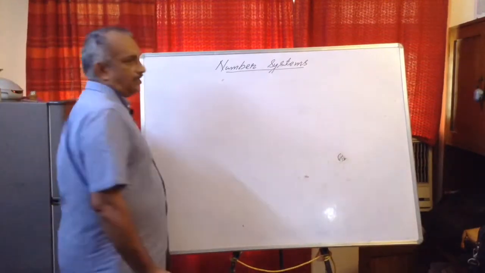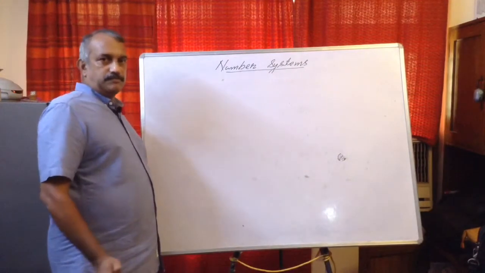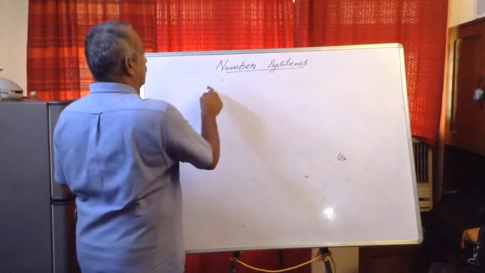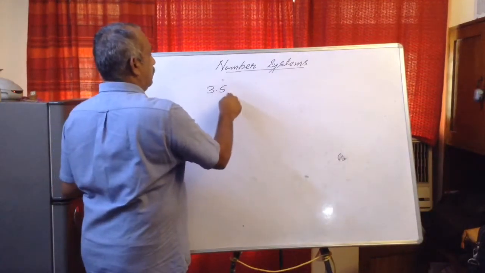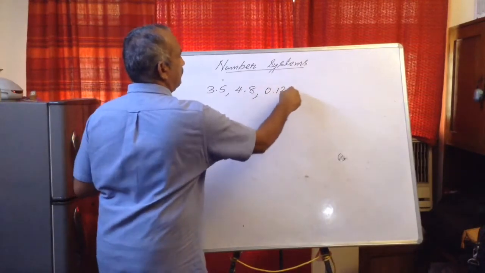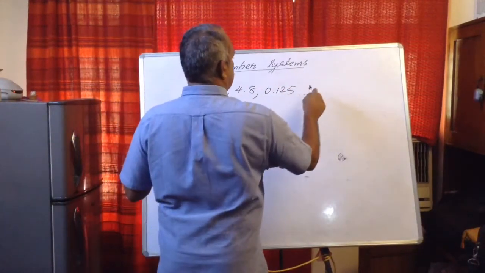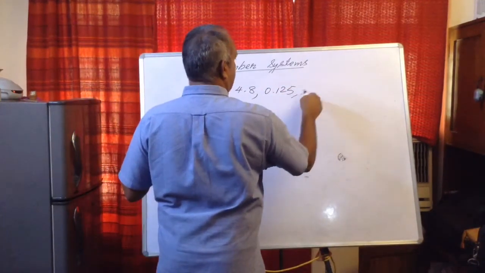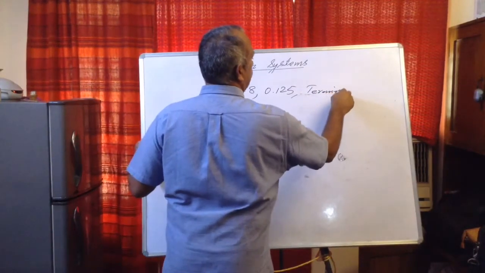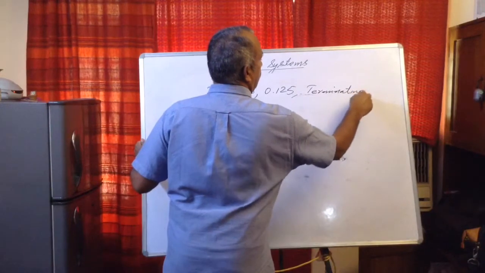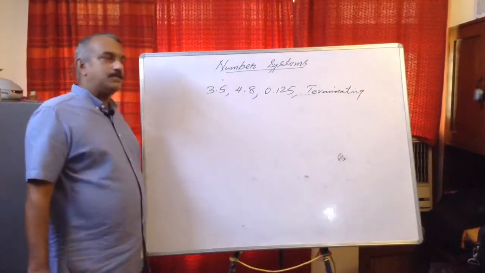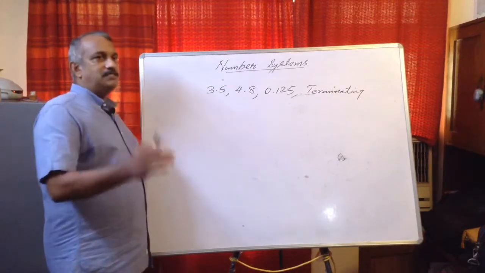Now see, there are three types of decimals. Altogether, there are three types of decimals. One is like 3.5 or 4.8 or 0.125 etc. These are called terminating decimals. Means if you are asked what is its decimal part exactly, you can say the decimal part is terminating, ending.